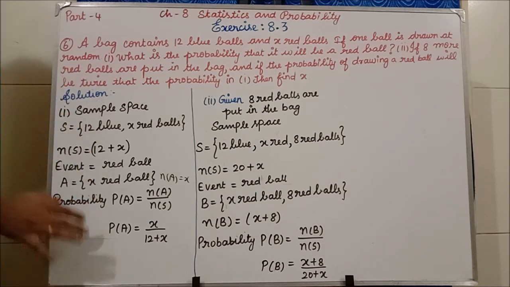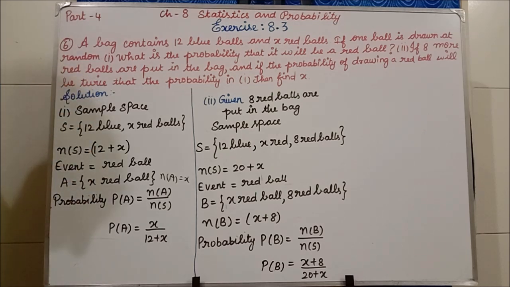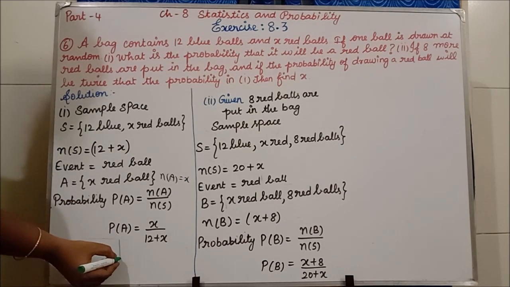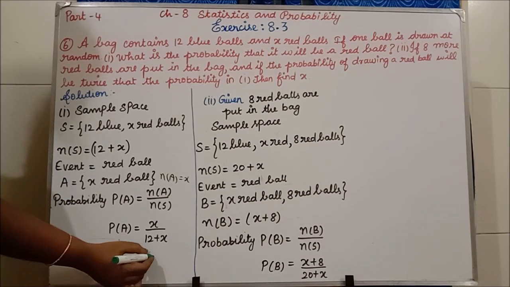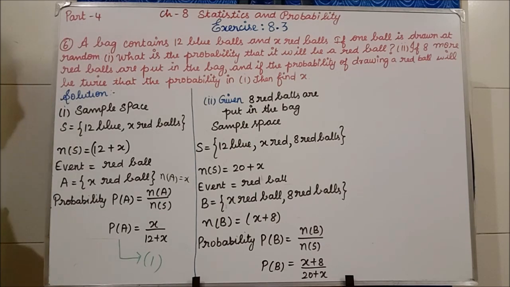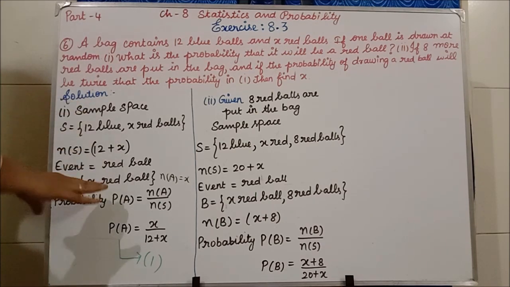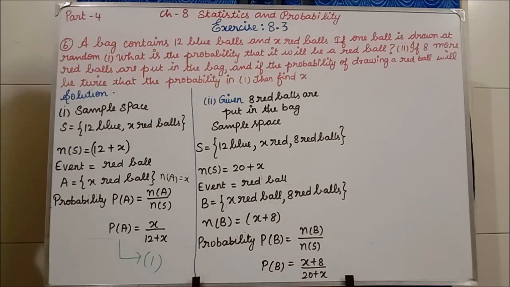Now with this we are completing the first subdivision. This first subdivision answer we will mark as equation 1, because we will apply this value in further steps of the problem.